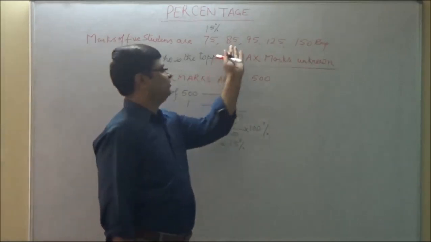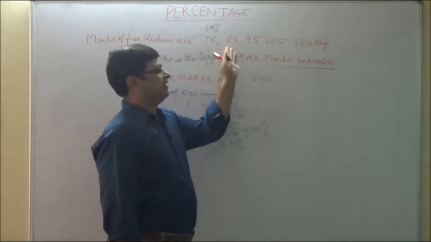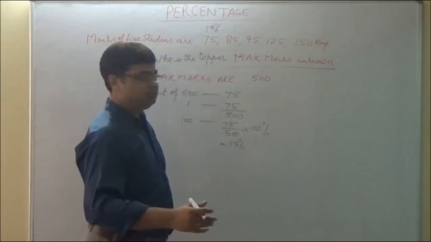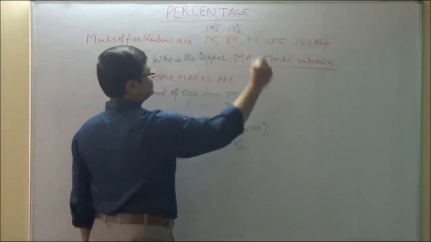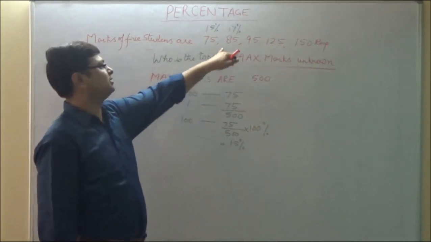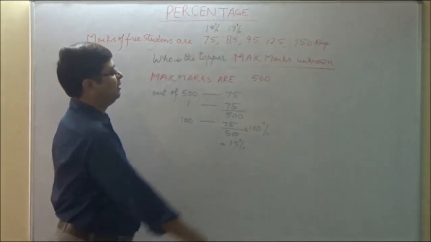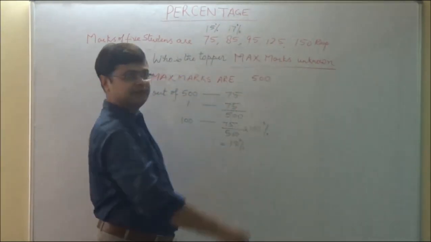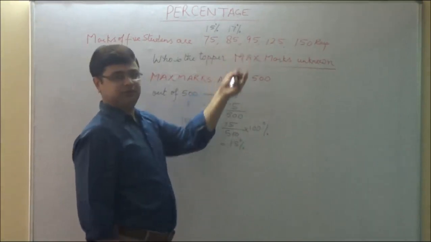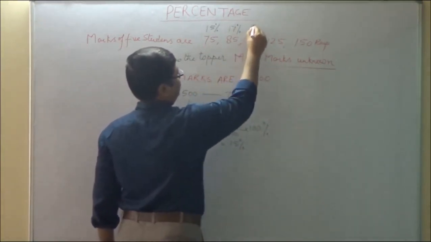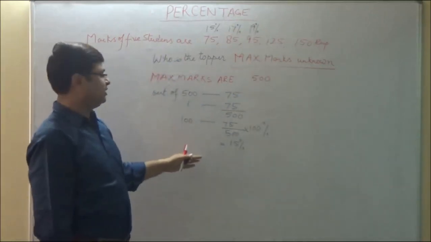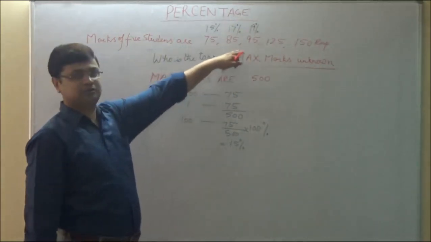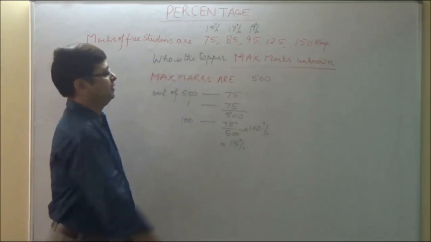Similarly, 85 marks out of 500 are equivalent to 17 marks out of 100. That means the marks for this particular student is 17%. Again, 95 marks out of 500 are equivalent to 19%. Just by the unitary method you can calculate all these percentages.